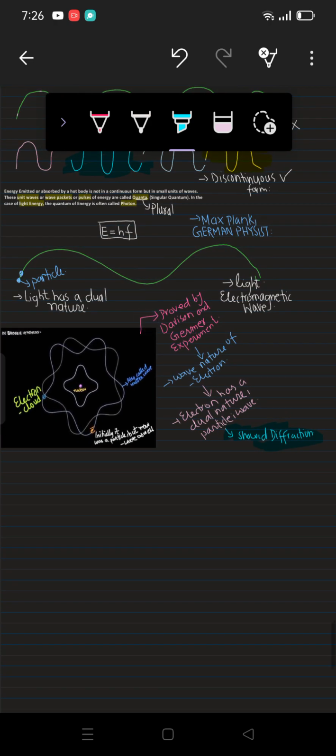Basically the hypothesis, the theory, was put forward by de Broglie, as we were studying the de Broglie hypothesis, but that was further proved by his students Davisson and Germer. They both did an experiment in which they proved that the electron is not just a particle, it is a wave as well. Since when the electrons are scattered from the crystal, they show the property of diffraction, and diffraction is the property of waves only. So after this experiment we got to know that the electron is not just a particle but a wave as well. This was further carried out by Schrödinger.